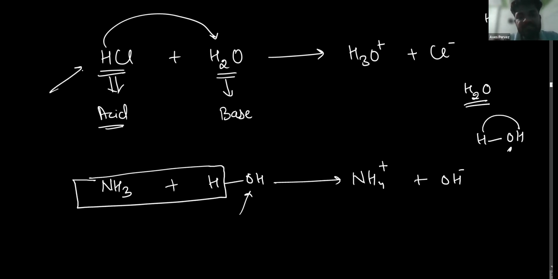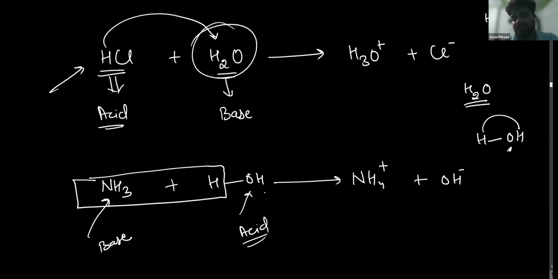Here HCl is a substance that is donating the H plus ion. According to the Bronsted-Lowry concept, if it is accepting the H plus ion, it will be considered a base. And here the water is donating, so it is considered an acid. So in the above case, water is acting as a base, and here it is acting as an acid. The OH will remain like this when it accepts the H plus ions.